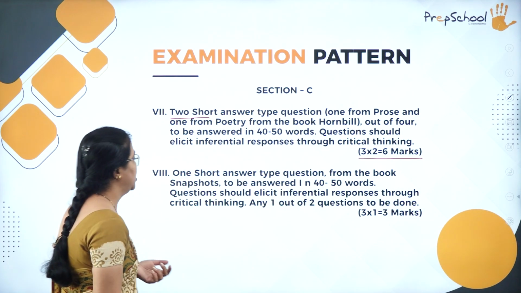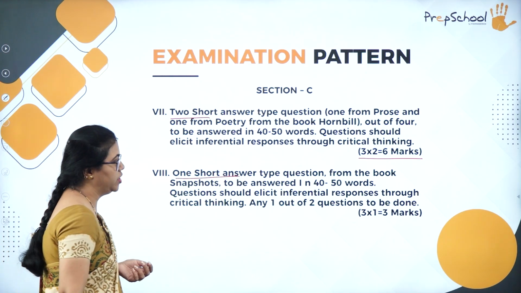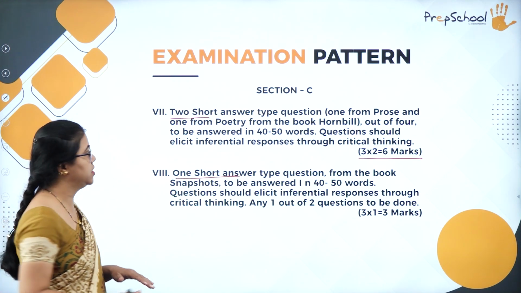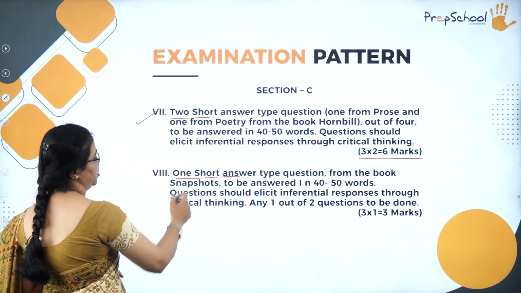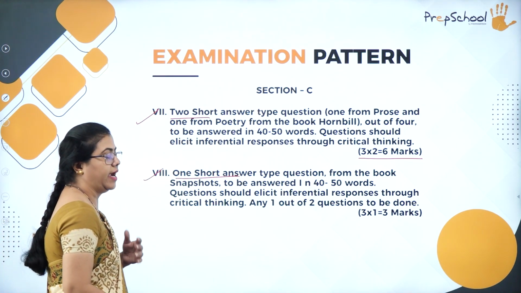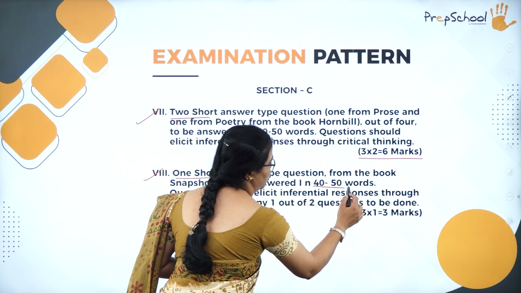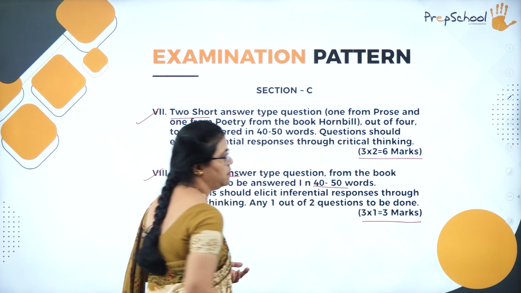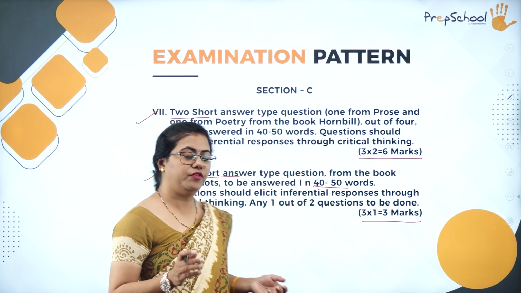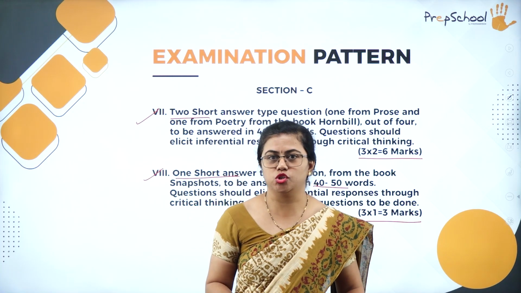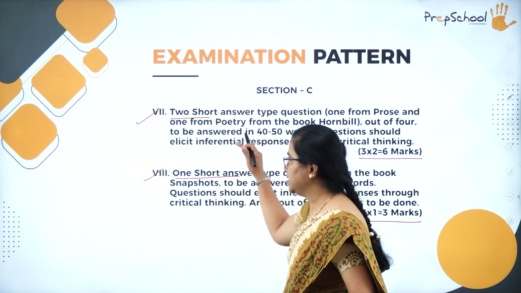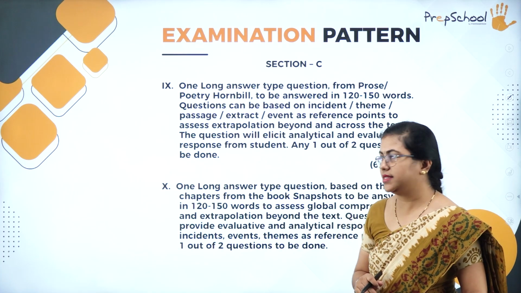Okay, so then you have one more short answer type question, that is from the book Snapshots. This is from Hornbill, 1 poem, 1 prose. This is from Snapshots, and this also is for 40 to 50 words, and which is for 3 marks only. Fine. So you have short answer type from Hornbill as well as Snapshots.